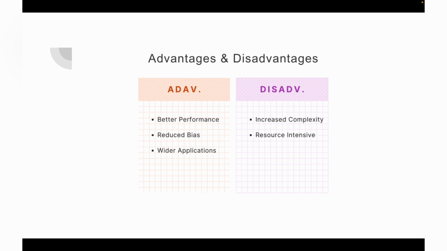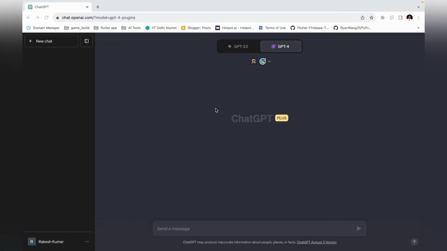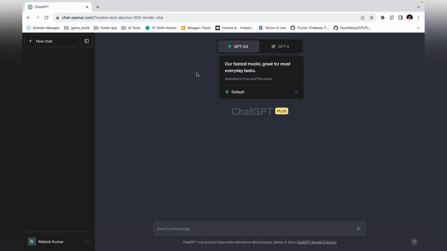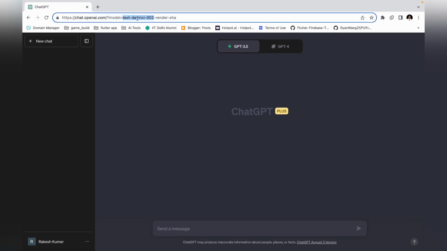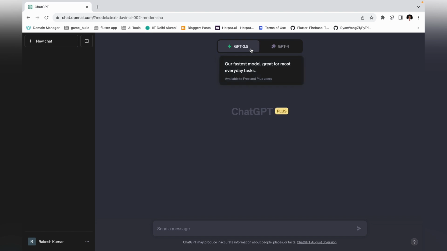Now let's deep dive into the UI and how ChatGPT works. So here this is the UI. As you can see, ChatGPT 3.5, they said, is our fastest model, and they put it as the fastest at the time because it's free. Currently they assigned me text-davinci-002, right?